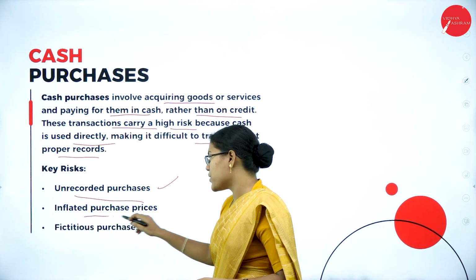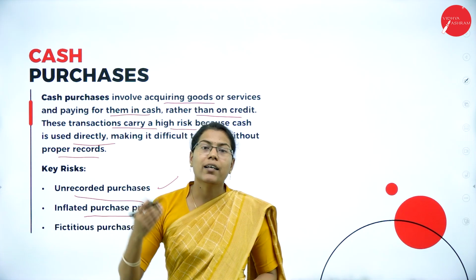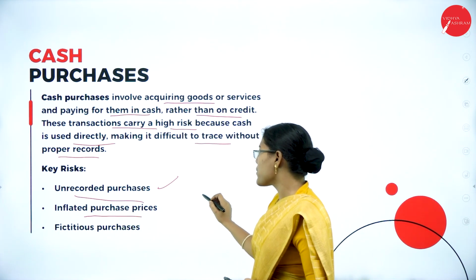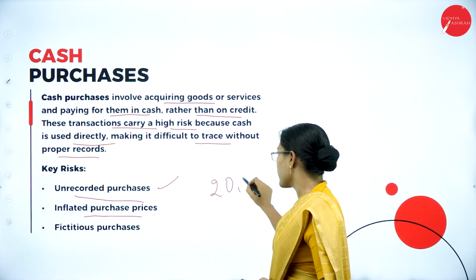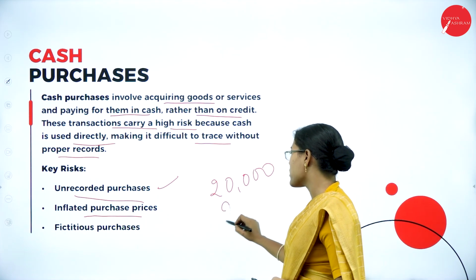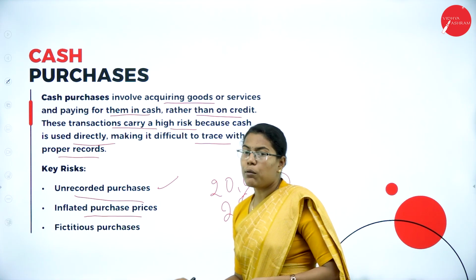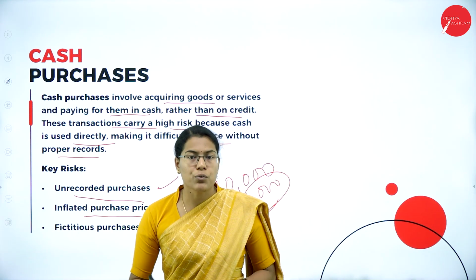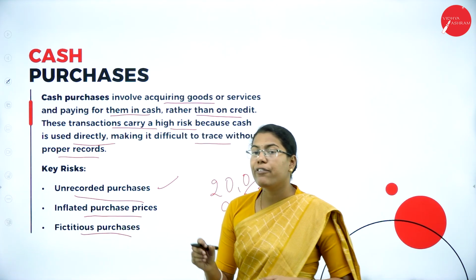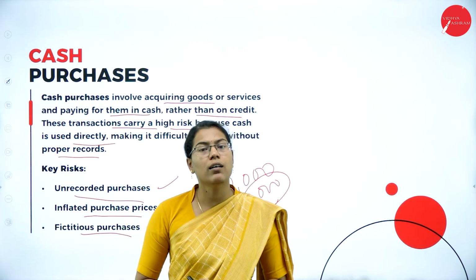Then inflated purchase price, here showing the price of the purchase as a higher amount. Say for example, for a product whose price was 20,000, the employee or the accountant may record it as 25,000. So that 5,000 cash can be manipulated or misused. Then sometimes there may be fictitious purchases. Fake purchases may be recorded to siphon off the cash from the business.